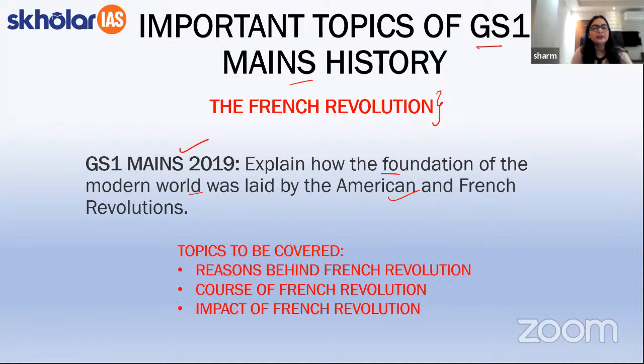Now, students, in this particular lecture, we are going to be tackling three important aspects pertaining to the French Revolution. That is, number one, what were the reasons behind the French Revolution? What were the events that led to the rise of the French Revolution? Next, students, we are of course going to talk about the entire course of the French Revolution. What were the events that were happening during the French Revolution? Finally, students, we are going to talk about the impact or the consequences that happened due to the French Revolution. So these are the three topics that sum up the entire French Revolution, and we are going to discuss them one by one. चलिए start करते हैं.